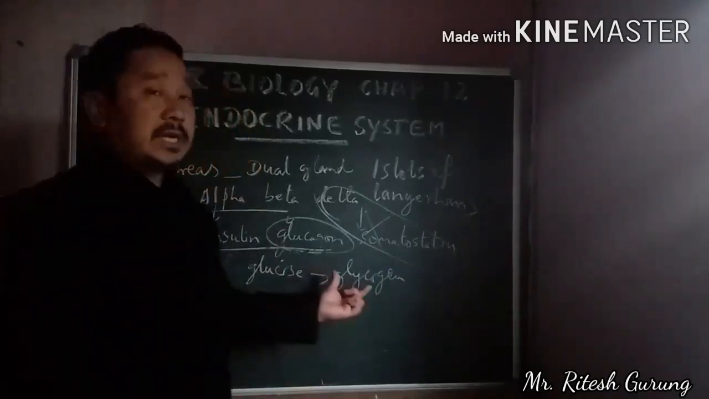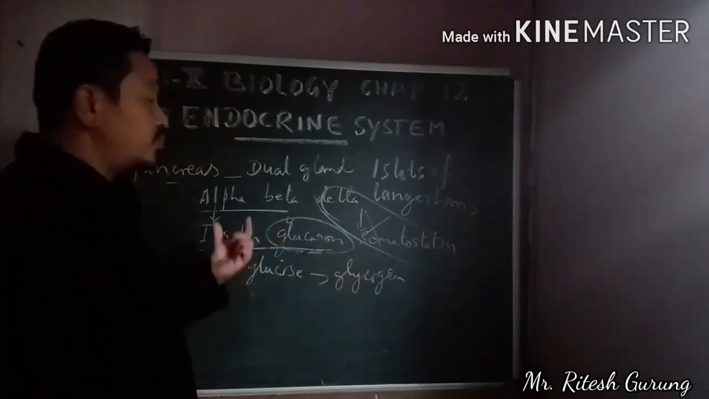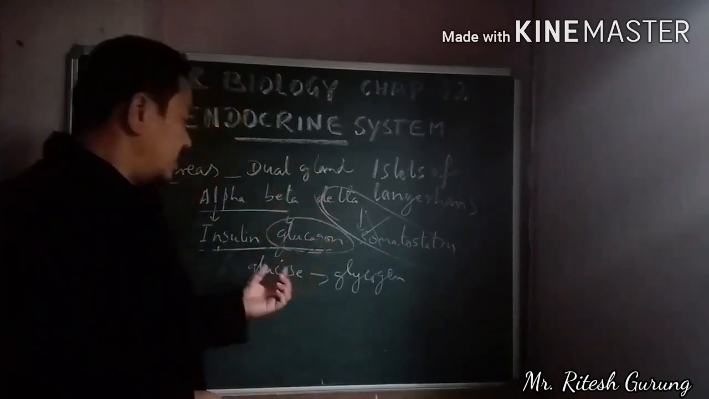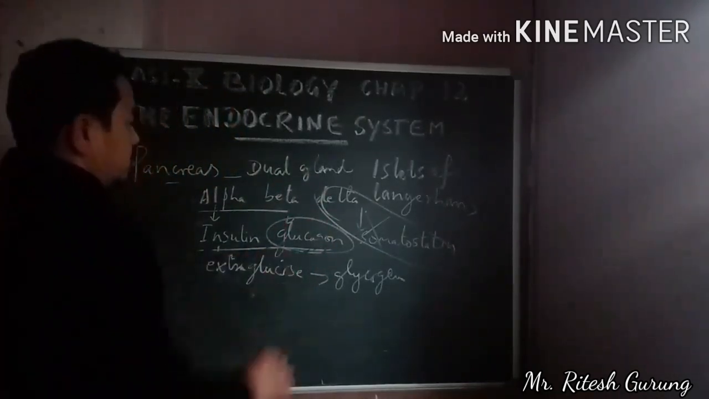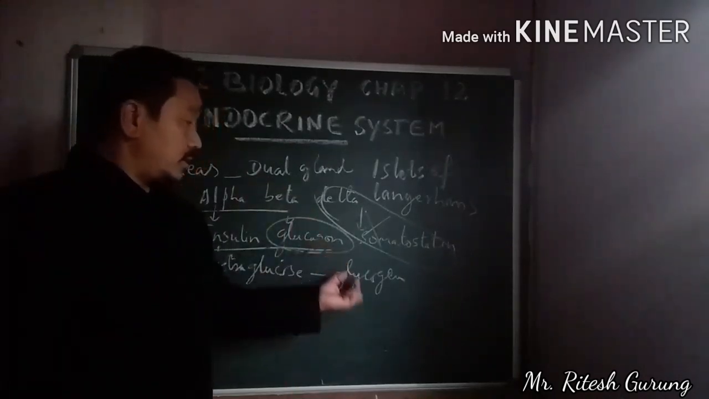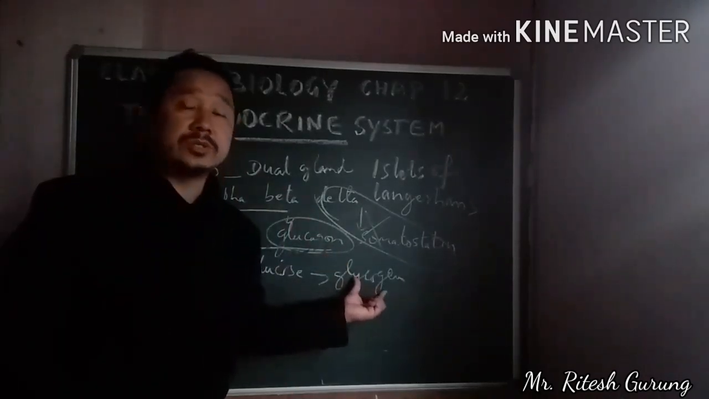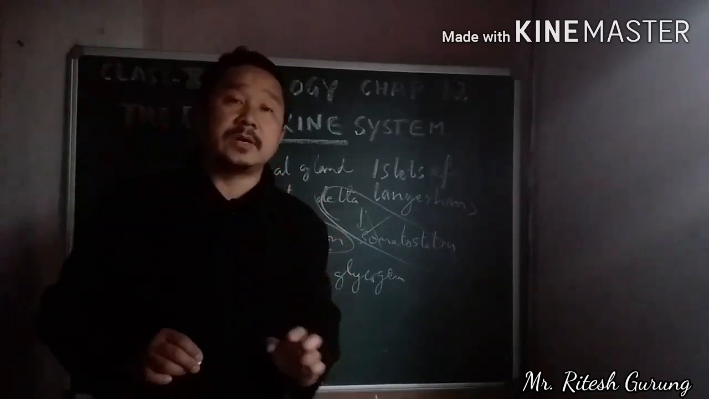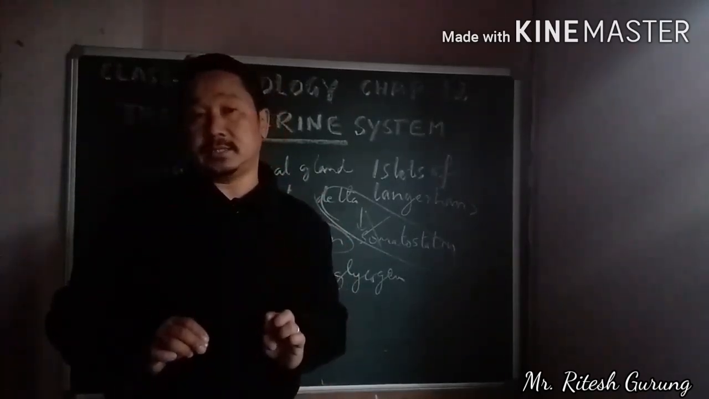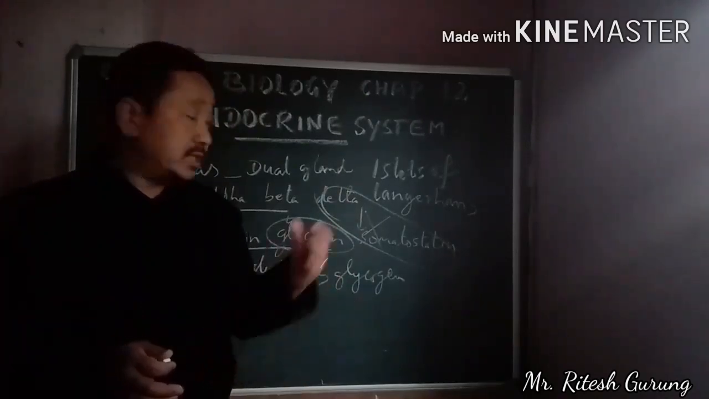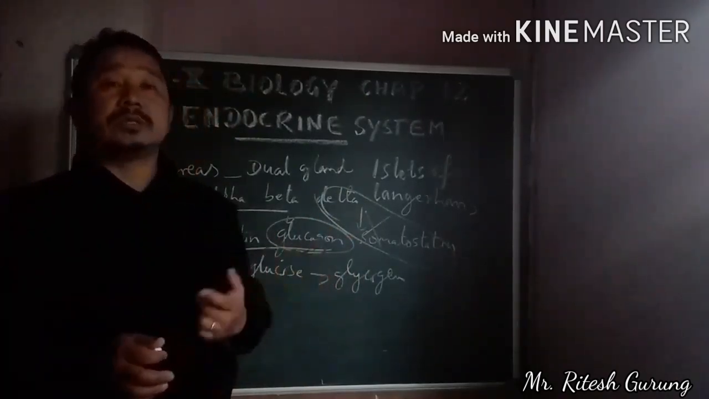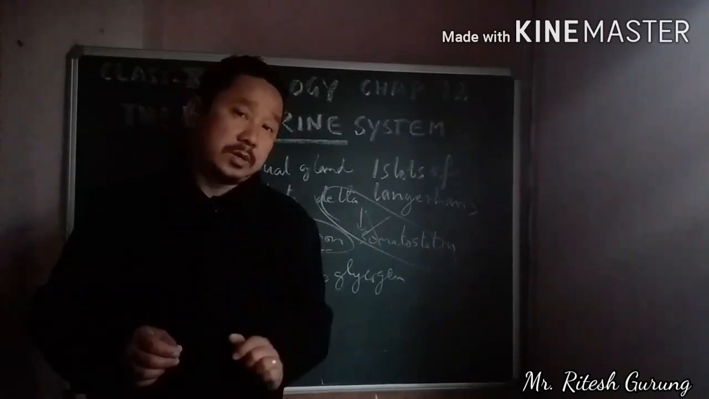Okay, in the form of glycogen. This insulin promotes the deposition of extra glucose which is there in the blood in the form of glycogen in the liver or in the muscle cells, so that it is not in excess there in the blood. That way it checks the sugar level there in the blood.